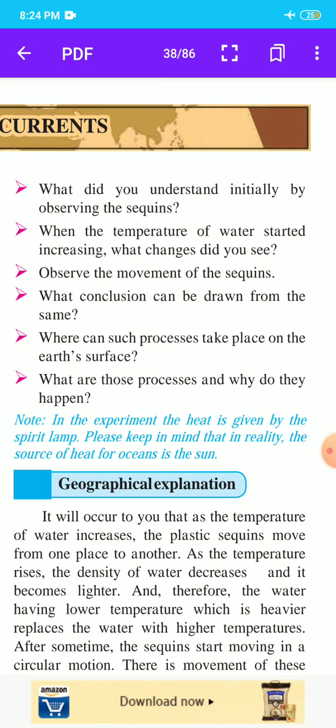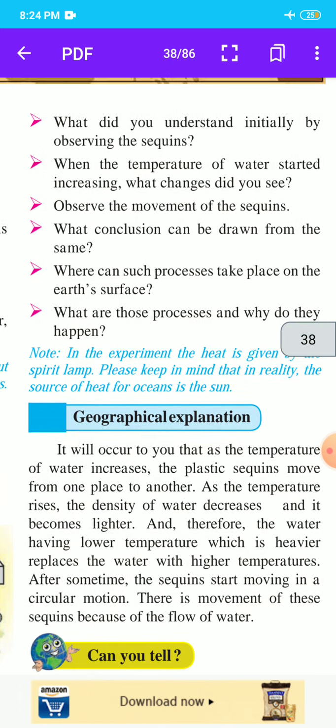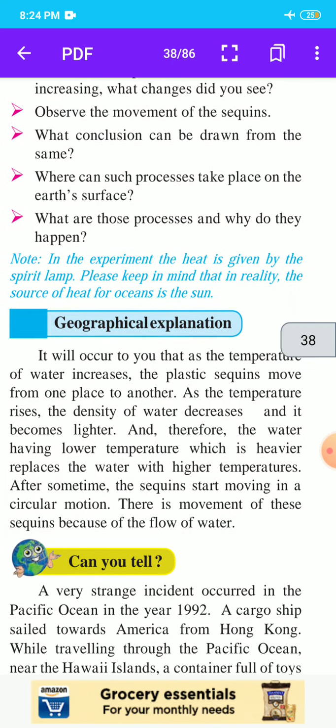Note that in the experiment, the heat is given by the spirit lamp. Please keep in mind that in real conditions, the source of heat for oceans is the sun. Then our next point is the geographical explanation.